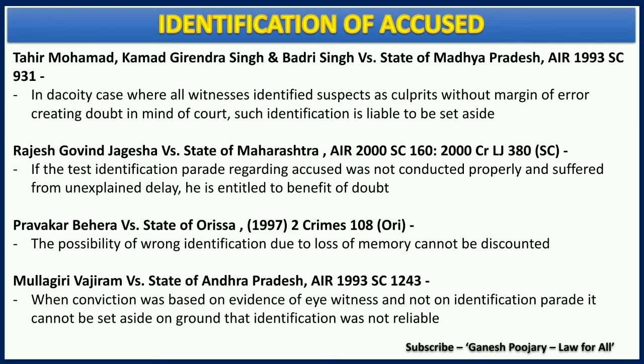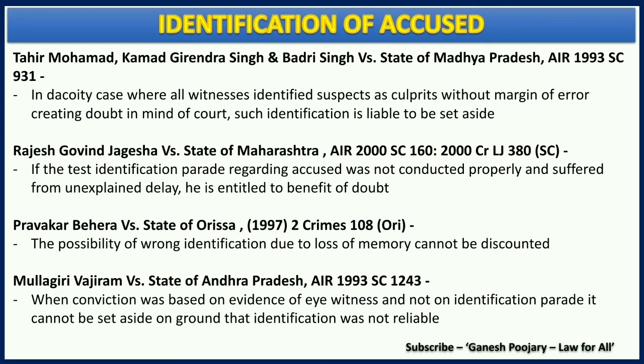The second case law, Rajesh Govind Jagesha versus State of Maharashtra, it was held that if the test identification parade regarding the accused was not conducted properly and suffered from unexplained delay, he is entitled to the benefit of doubt. Now in the parade, if the identification is not done properly, then the benefit of doubt is to be given to the accused.